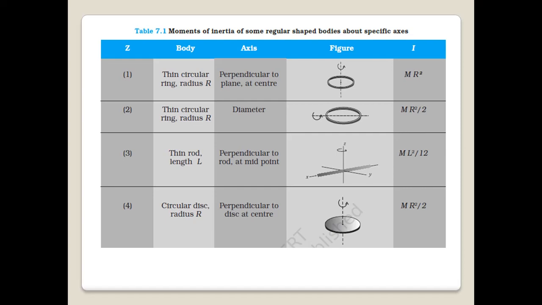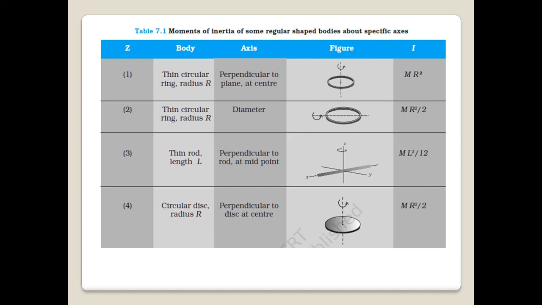The third one is a thin rod, and the axis of rotation is perpendicular to the rod passing through the midpoint, and its moment of inertia is ml squared by 12. Number 4, you have a circular disc of radius r and the axis of rotation is perpendicular and passing through the center.